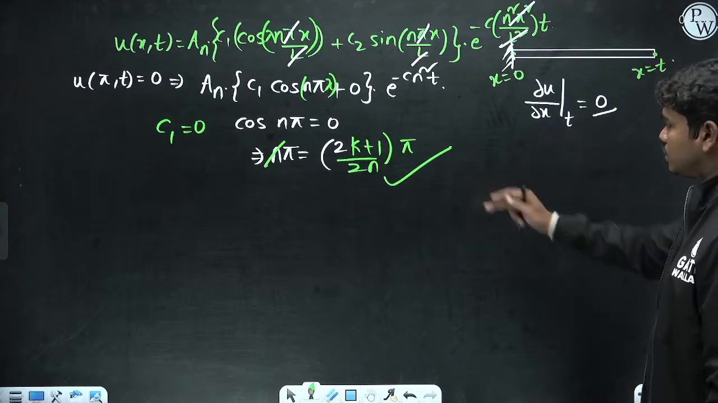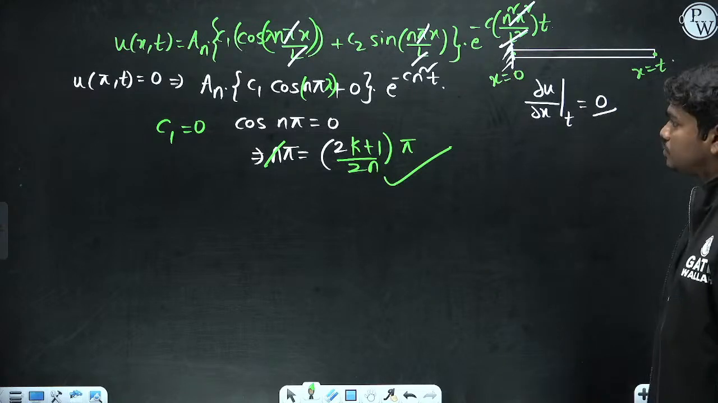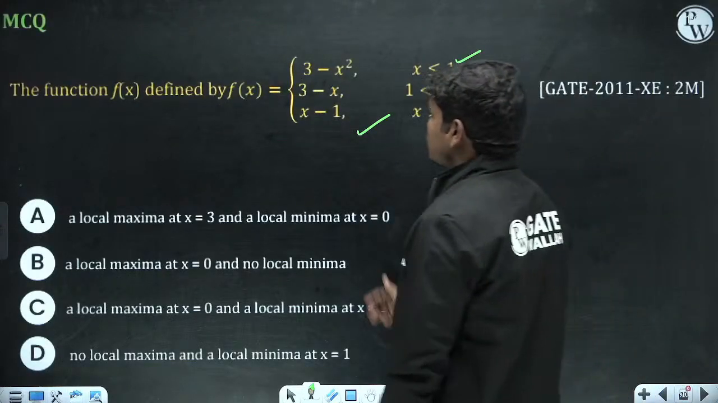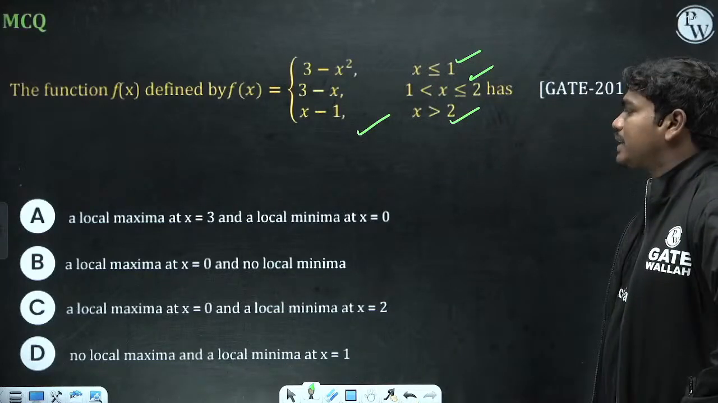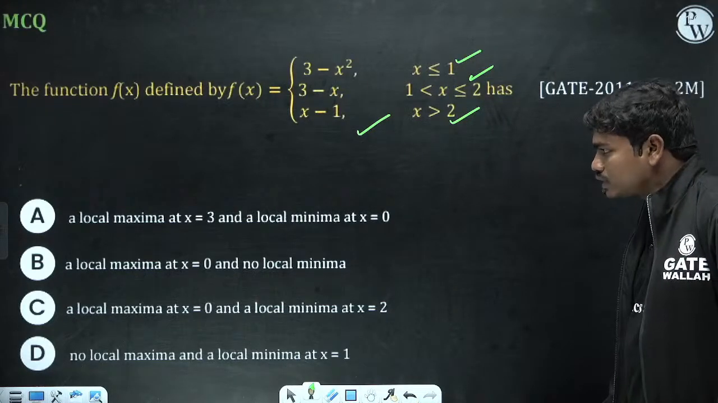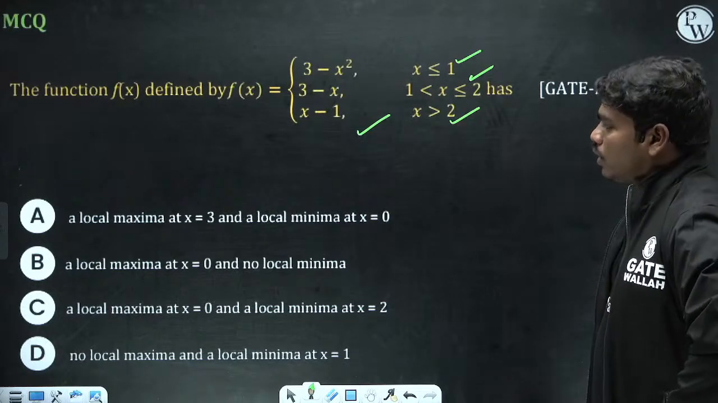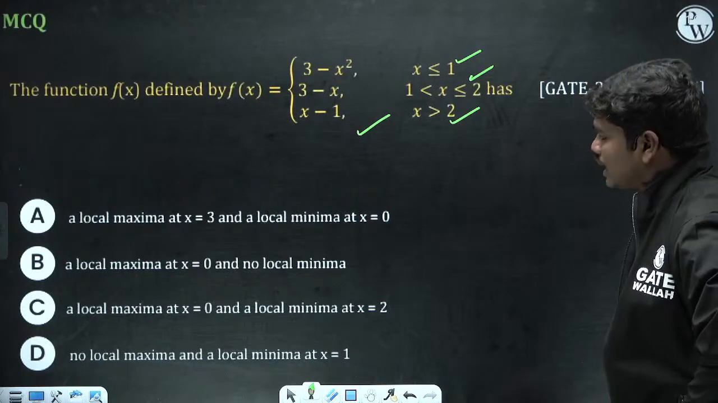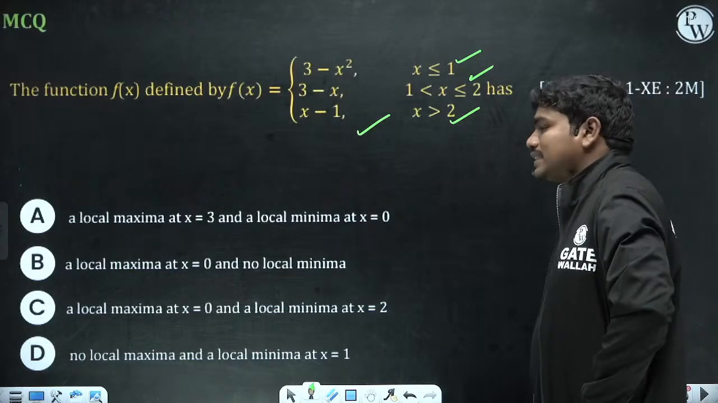Yes, correct, odd multiples of pi by 2 have to be there. Now if you see this, f of x is defined by this function. The options are: a local maxima at x equal to 3 and a local minima at x equal to 0; a local maxima at x equal to 0 and no local minima; a local maxima at x equal to 0 and a local minima at x equal to 2; no local maxima and a local minima at x equal to 1.